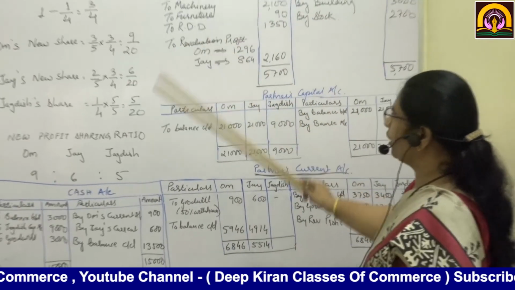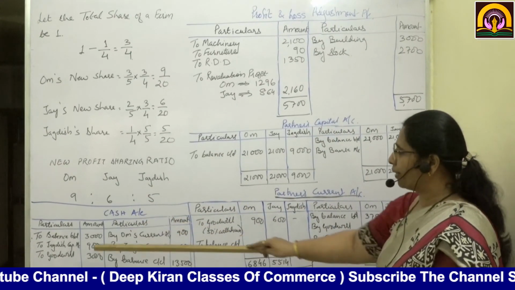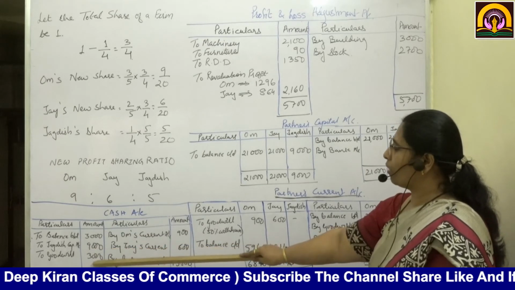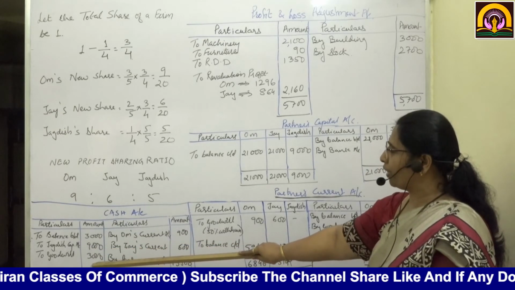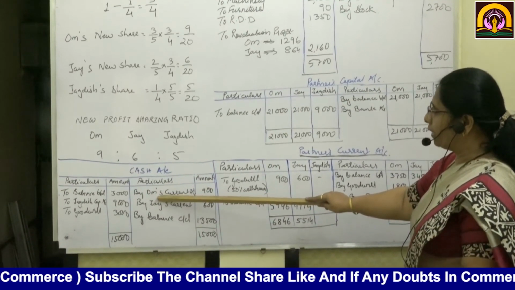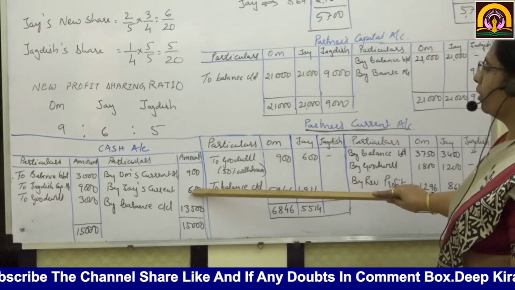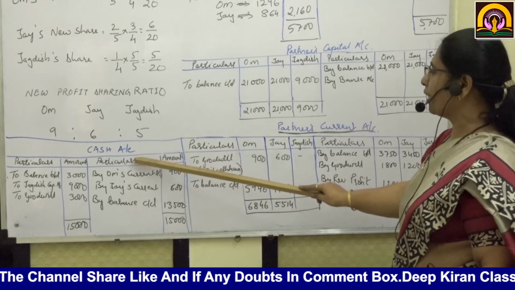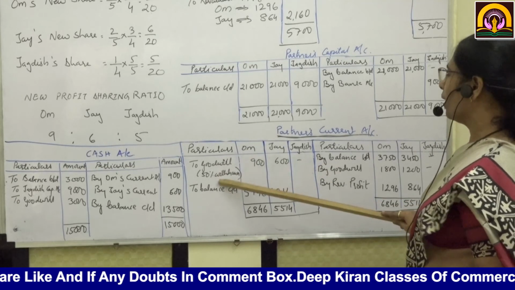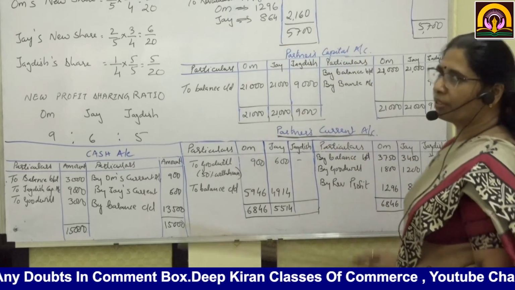Now we'll go to the new balance sheet. I hope this you have understood. Cash, I have said cash balance was this. Jagdish capital, he has brought 9,000, goodwill he has brought 3,000, out of which 50% is withdrawn by the existing partners. So it comes to 1,500. This entry will be cash account credit side, partners current account debit side, and the balances will be written. I hope this you have understood.